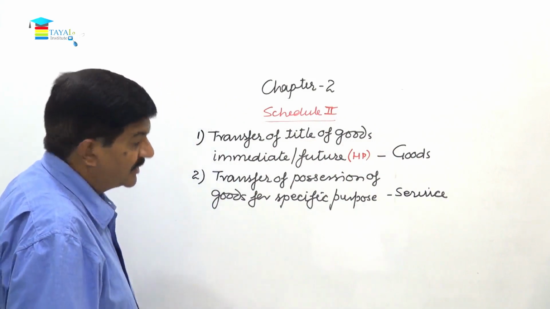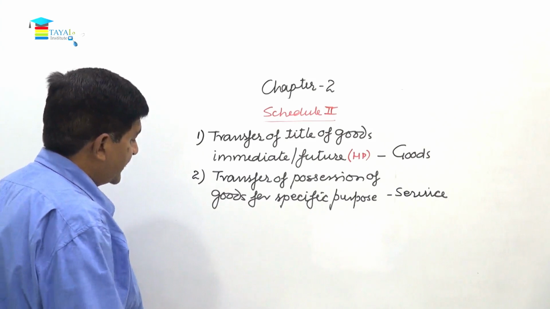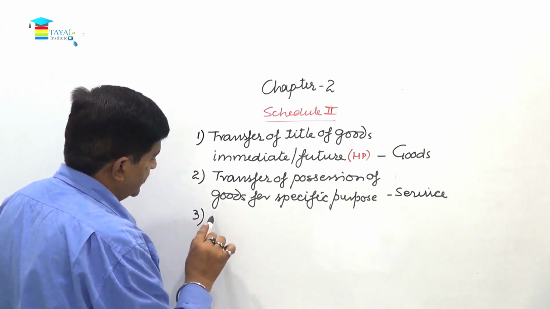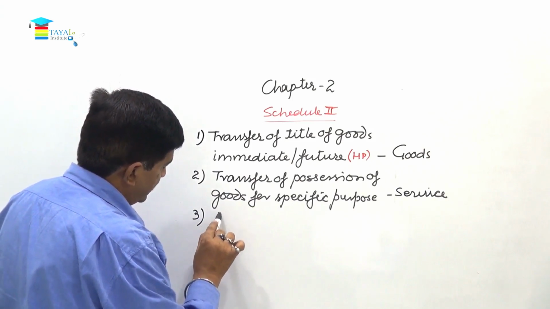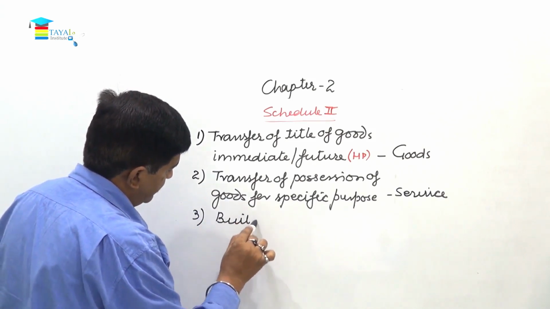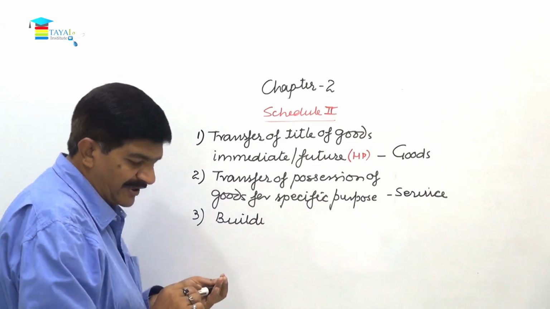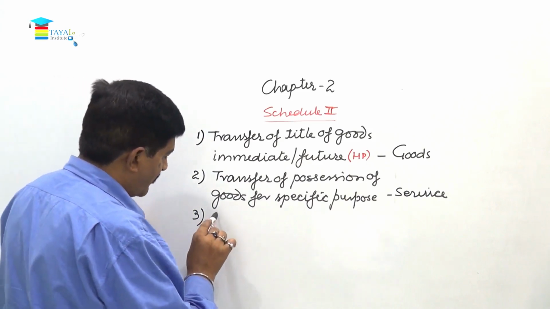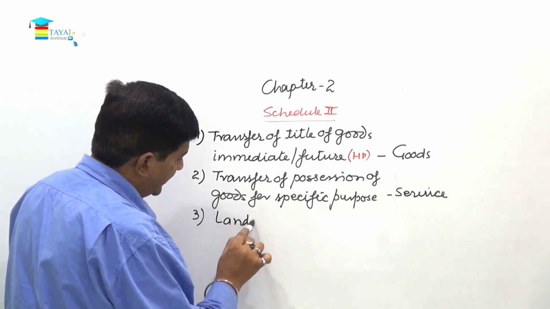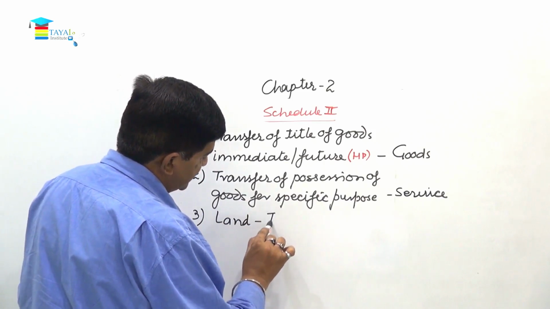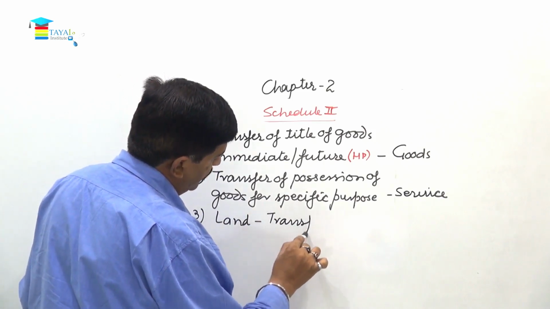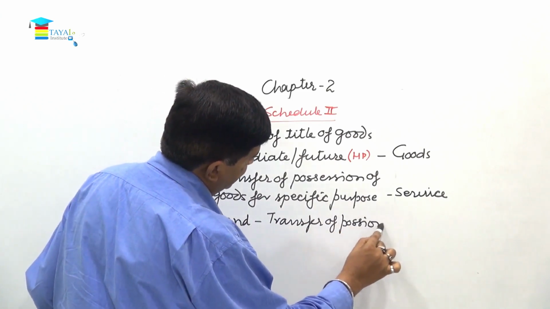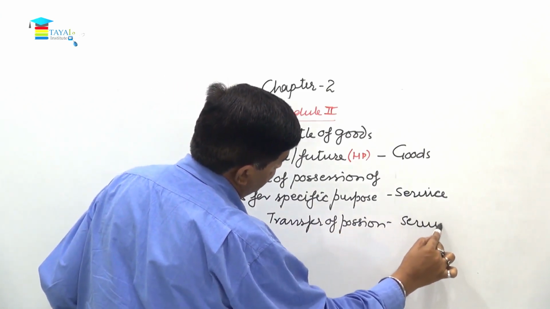Then comes land and building, right? Number 3, let me put building. No, land is also covered therein, sorry. Land, in case of land, that is only transfer of possession, same, that is for a specific purpose, it is a transaction of service.